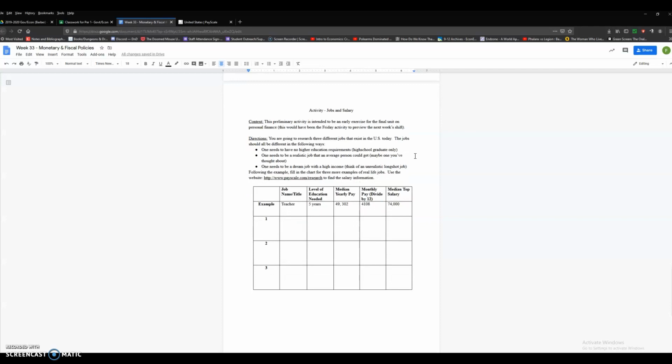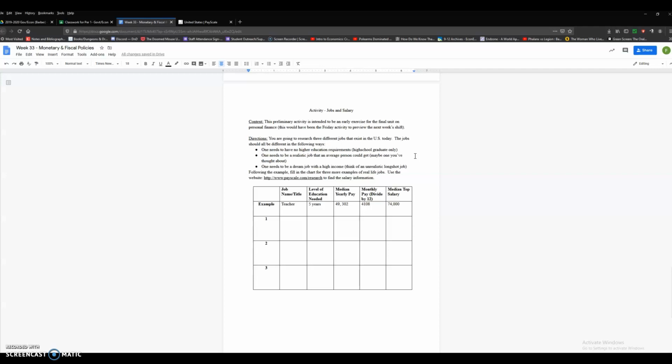Okay, then you've got your next activity, research. So, jobs and salary. Now, we're doing this week instead of next week because it kind of balances out the pacing a little better. So, here's your context. This is a preliminary activity that was intended to be an early exercise for the final unit on personal finance, meaning this is something we would have done at the very end of a Friday to preview next week, shifting into the personal finance unit. Now, here's your directions.